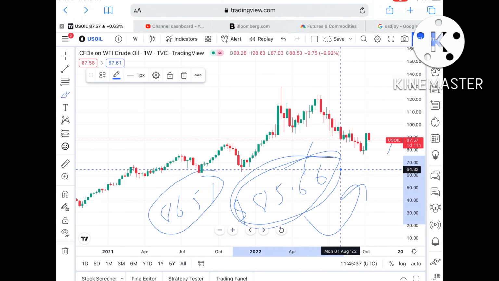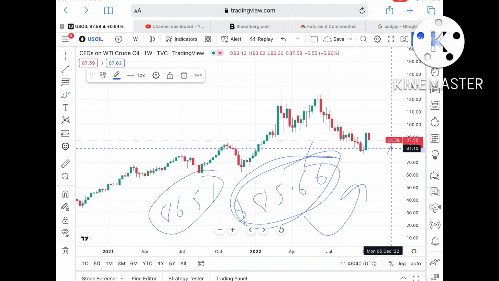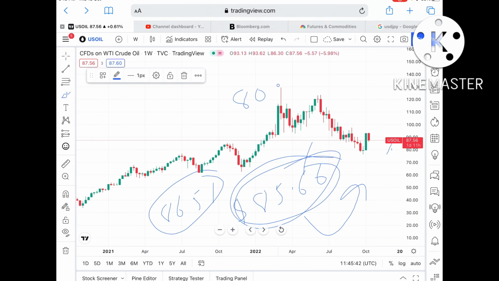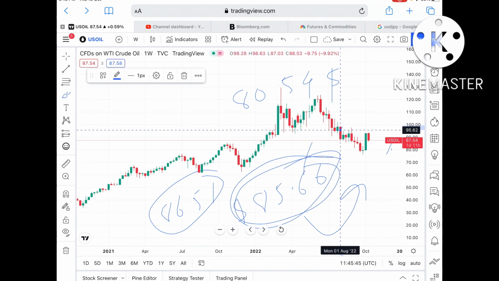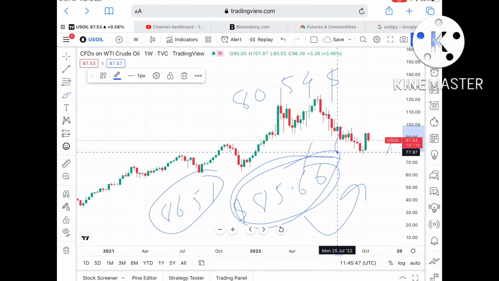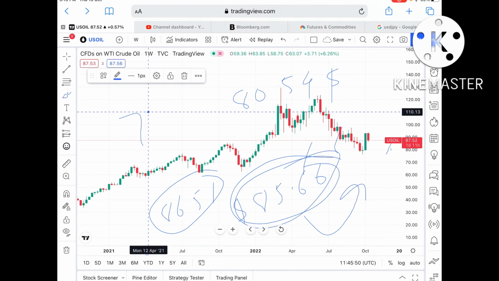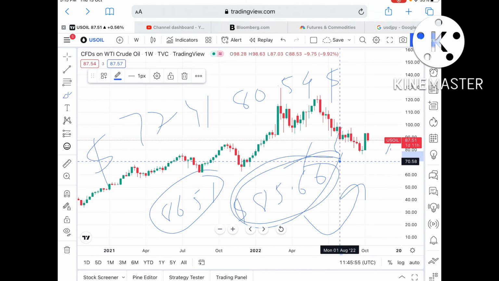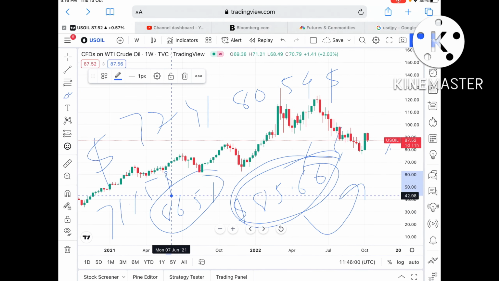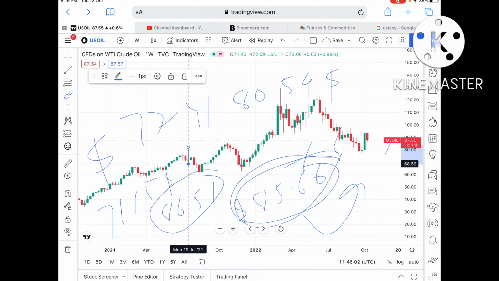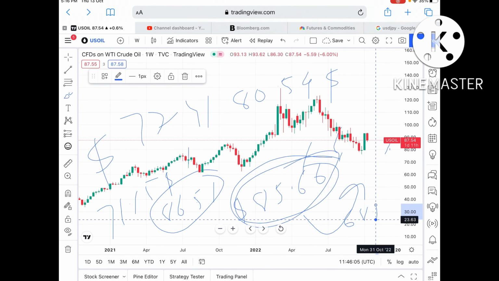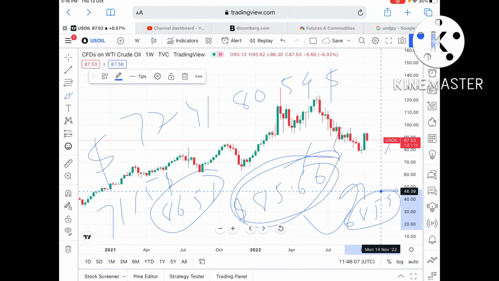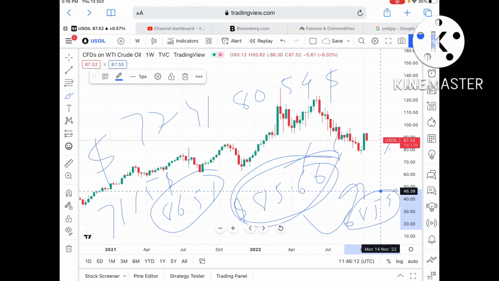Okay, and once this level goes further down, then there is a higher probability of moving further low towards a level of $80.54. Okay, and from there we can see it can move further down towards a level of around $77.41. Okay, and if the price falls below that particular level, then we can see it can move further low towards a level of $71.15, and from there we can see it can touch a level of around $68.59. Okay, and once the price falls below 68.59, then there is a higher probability of touching around a level of 64, and from there we can see a further fall.